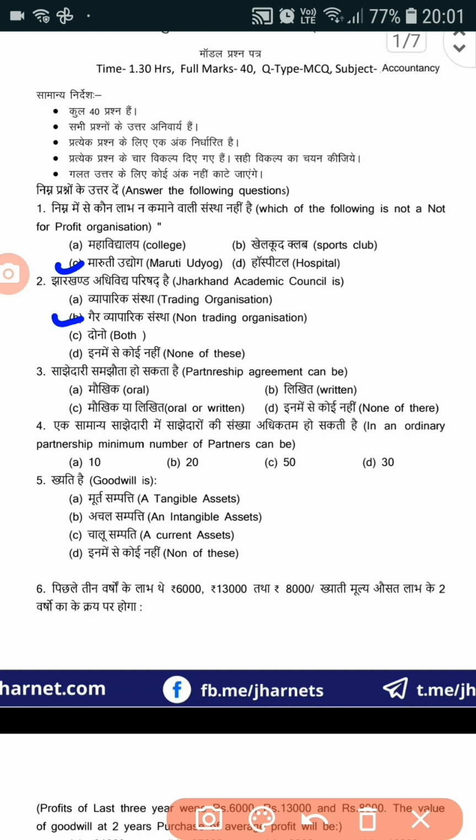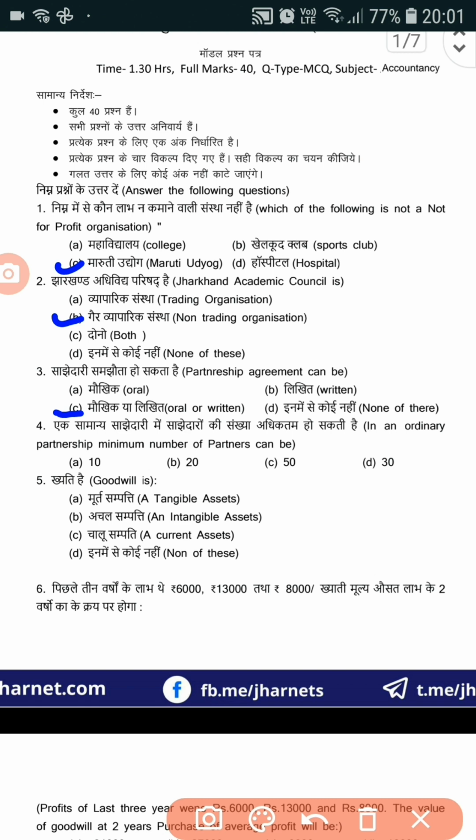Question number 3. Partnership agreement can be, option C, oral or written. Question number 4. In an ordinary partnership, just look at the question. In English it is mentioned minimum number, but in Hindi, एक सामान्य साझेदारी में साझेदारों की संख्या अधिकतम हो सकती है.